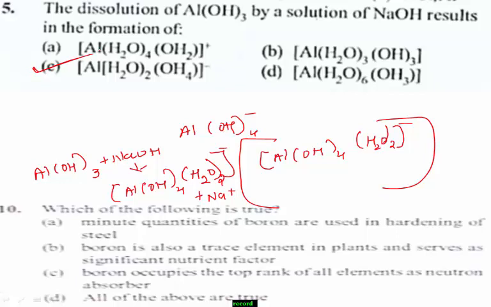Next, another question. Question number 10. Which of the following is true? Option A, minute quantities of boron are used in hardening of steel. Option B, boron is also a trace element used in plants and serves as a significant nutrient factor. Option C, boron occupies the top rank of all elements as a neutron absorber. And option D, all of the above are true.